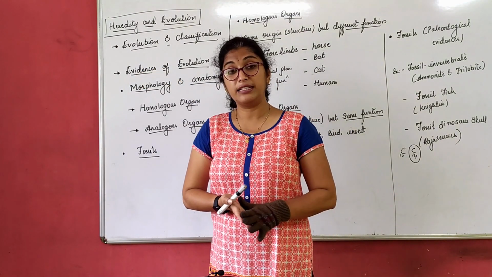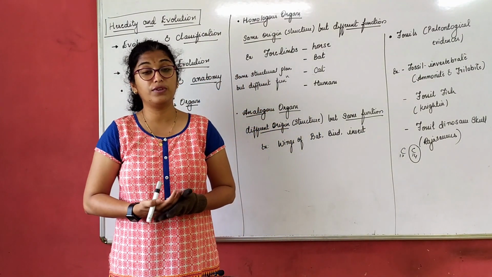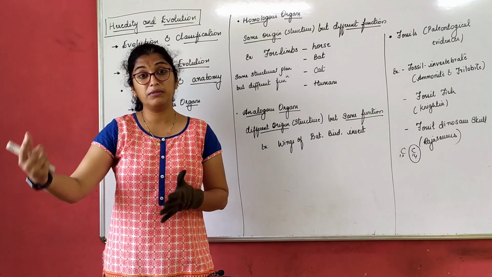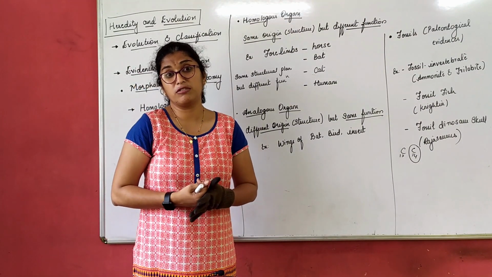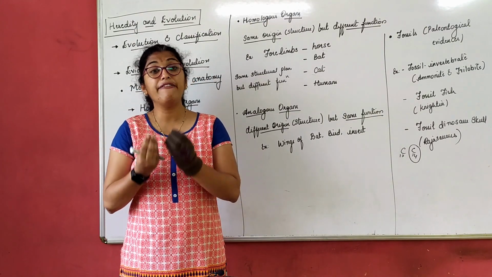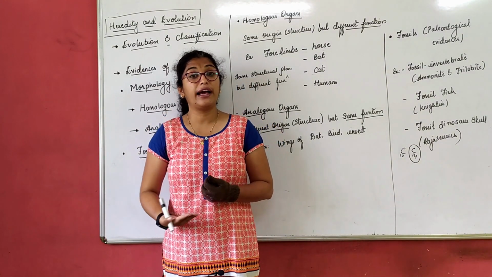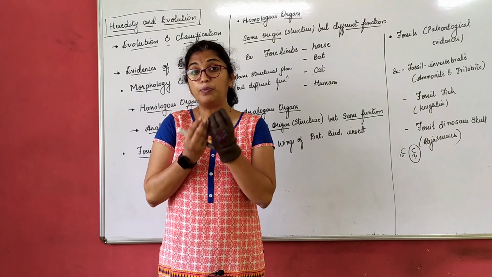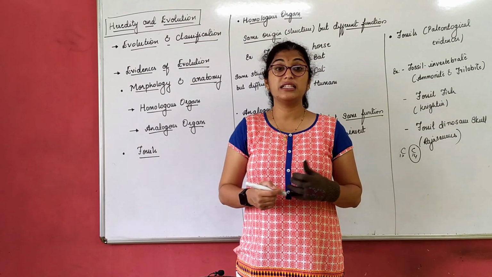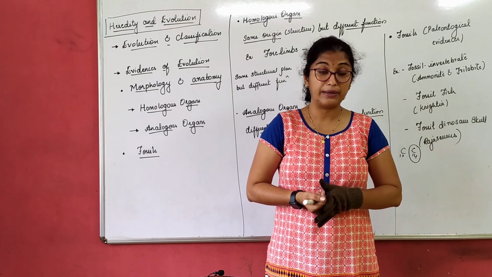Now what could be the evidences? Have we seen dinosaurs? No, we have only seen dinosaurs in the movies. But how do you know that the dinosaur existed? There are so many other animals, extinct animals also sometimes. But how do we know that? We get to know that by some evidences we have. In science, we cannot just rely on or believe anything. We prove something based on evidences only. So evolution gives us some evidences to prove that these things existed at one point of time.